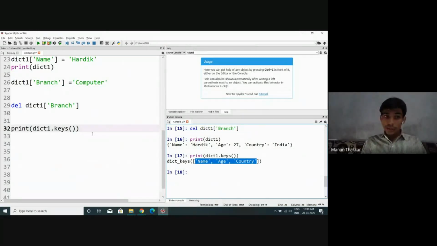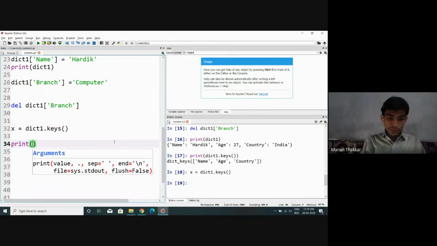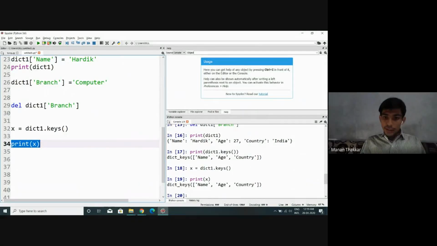See, let me take one more variable and store something like this. Let's say x equals dict1 dot keys, and look at this. If I display the value of x, can we say x is a list having 3 values: name, age, and country.